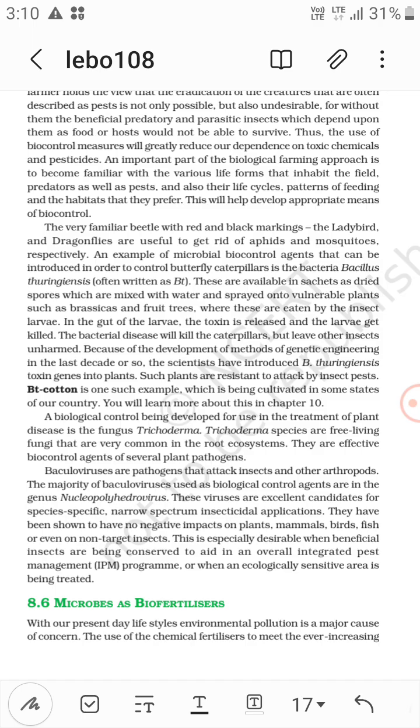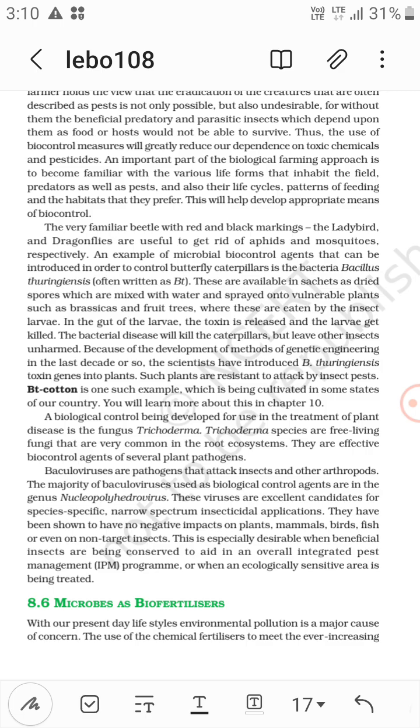The majority of the baculoviruses used as biological control agents are in the genus nucleopolyhedroviruses. These viruses are excellent candidates for species-specific, narrow-spectrum insecticidal applications.